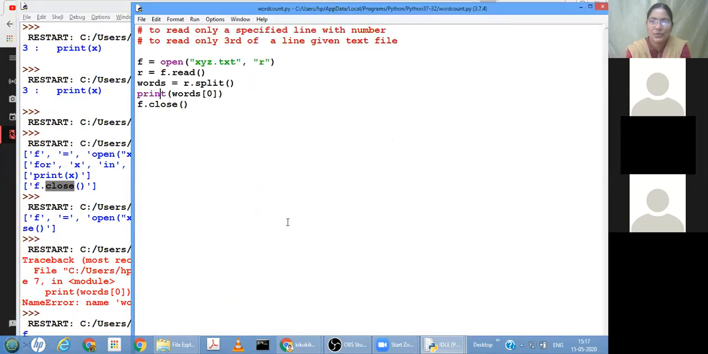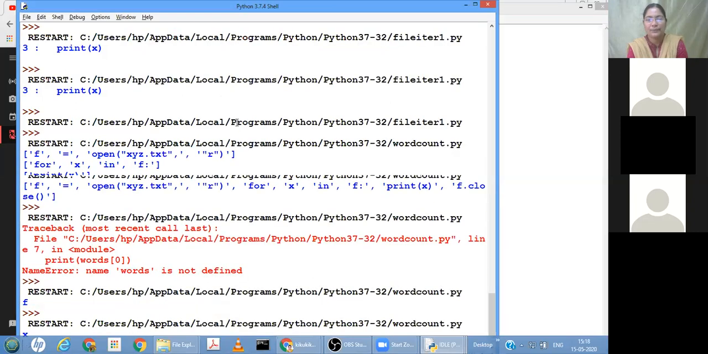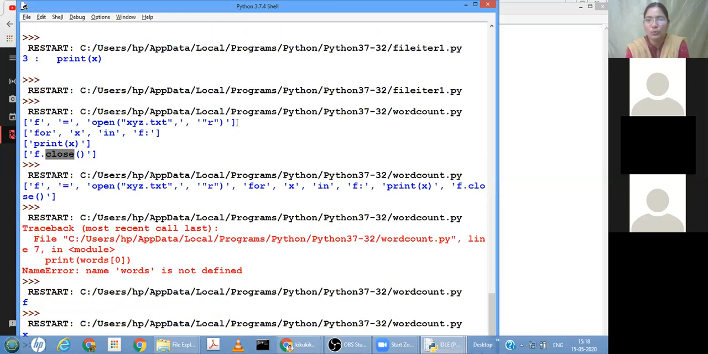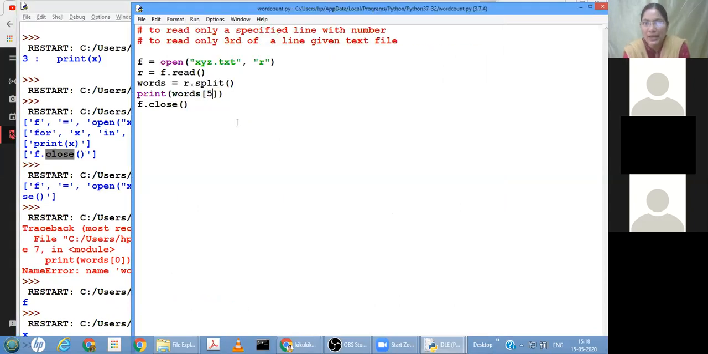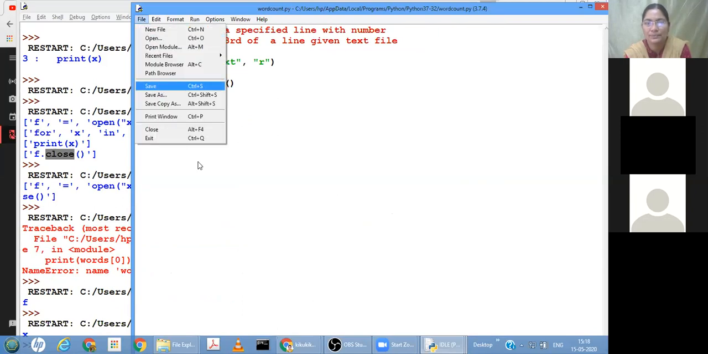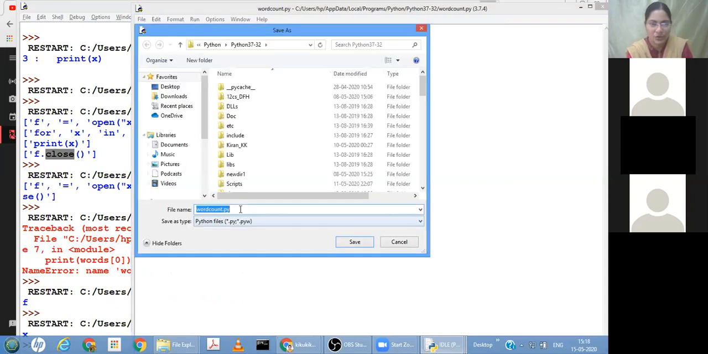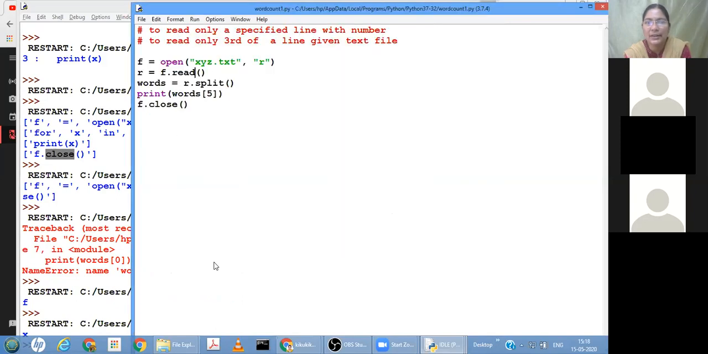If you want to display only the fifth word, you can display it from that file. Got it? So here one important board question: you may be asked to find how many he or how many she are present in the given text file. How do we do that? To count a particular word, say he, in the given text file.